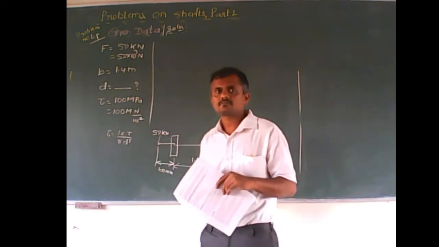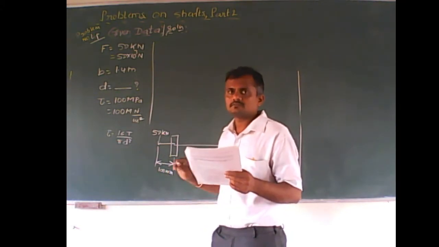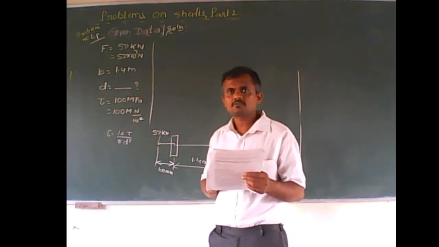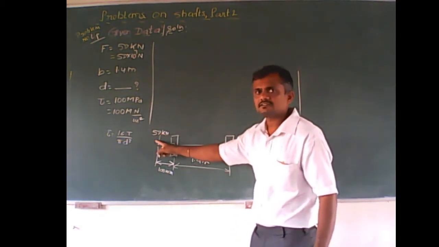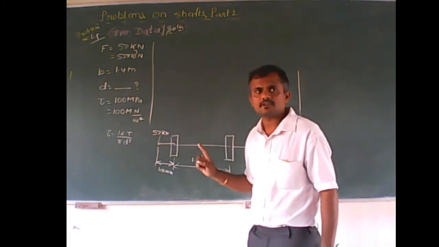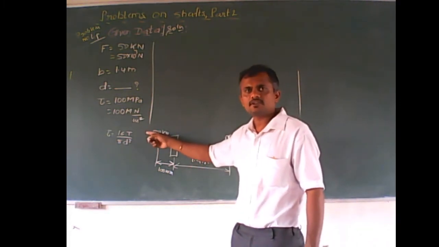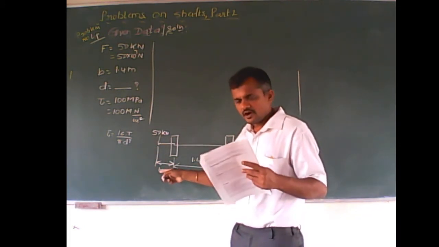But in this particular railway wagon wheel problem, he has given the wheelbase. The wheel axle box is kept here, with a weight of 50 kilonewtons at a distance of 100 mm outside the wheelbase.